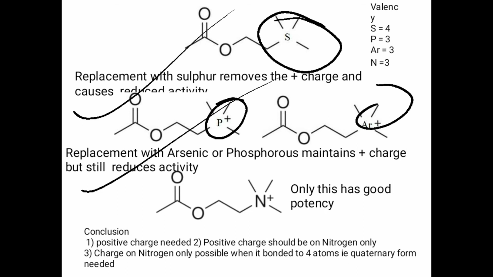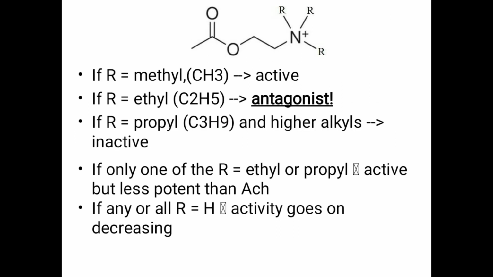And third one, four atoms must be attached to the nitrogen. Next, we have seen that the three methyl groups must be present on the nitrogen, 1, 2, and 3. So if all three are methyl groups, the drug becomes active. But instead of methyl group, if we increase the chain length, so methyl group replaced by the ethyl group.